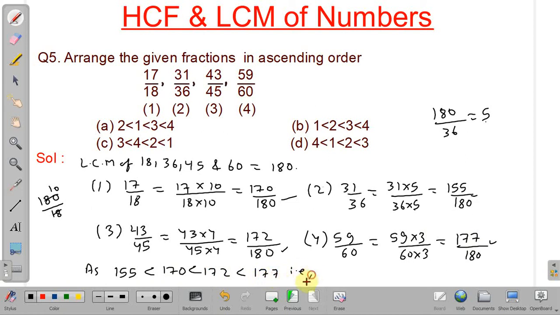Which fraction contains 155? This is 2. Then the next one is 170, so 1. Next is 172, that is 3. And the greatest is 177, or 4. So this is our required order. So our answer will be 2, 1, 3, 4. So our answer is A.